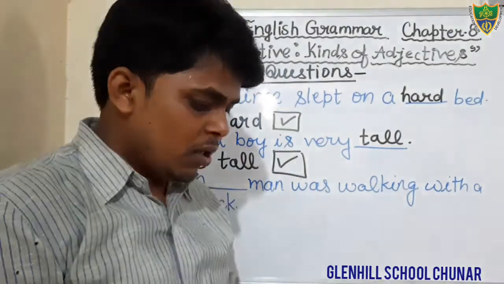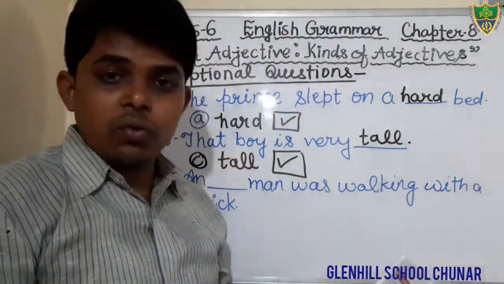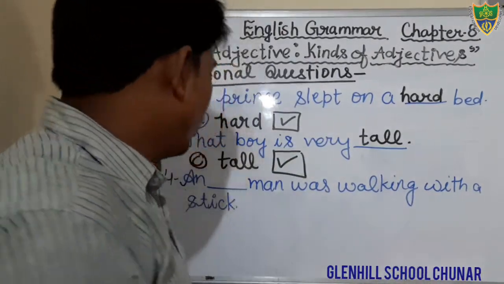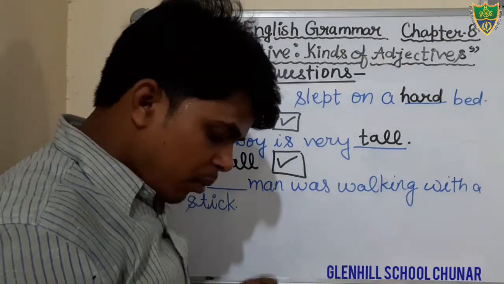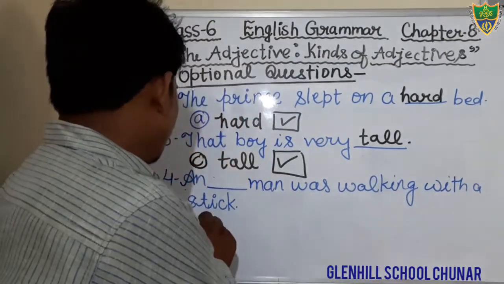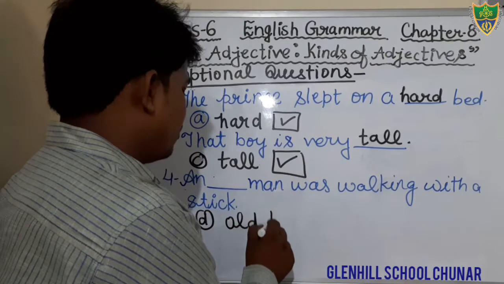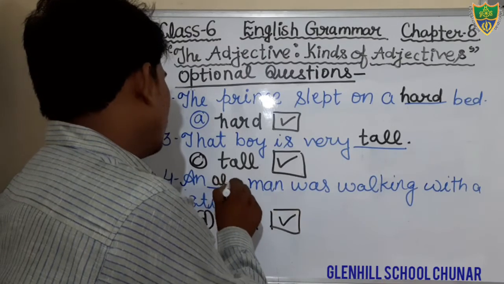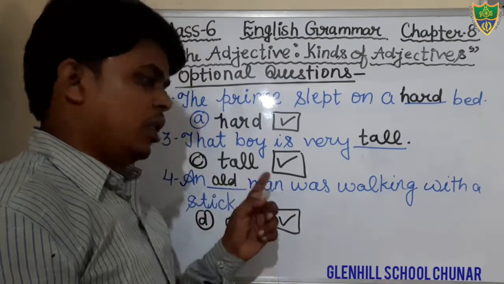Okay, just see. Many, no, that is not appropriate. Few, no. High, no. Old, yes, old. We will fill the option old. Option number 4 is the correct option. Students, option number D, old, is the correct option. We will tick on that. An old man was walking with a stick.